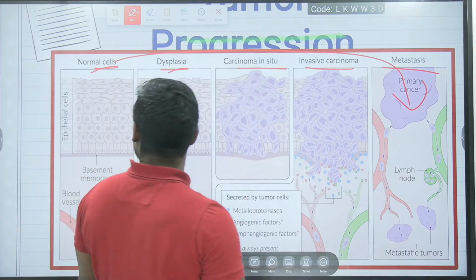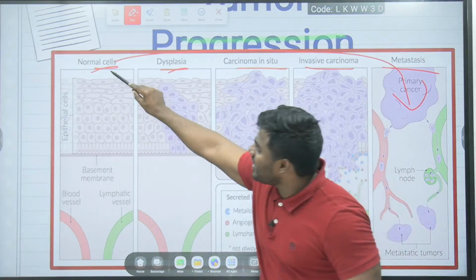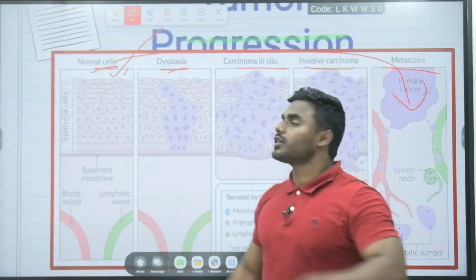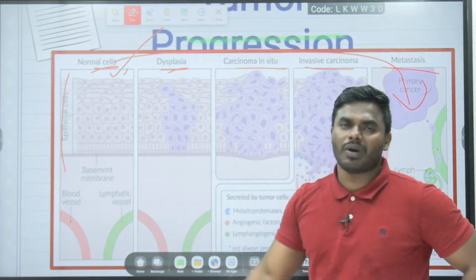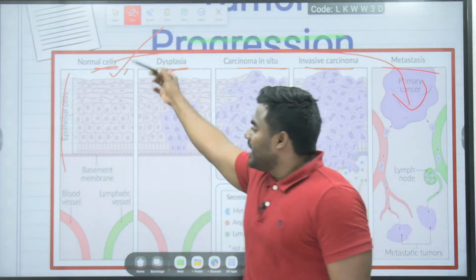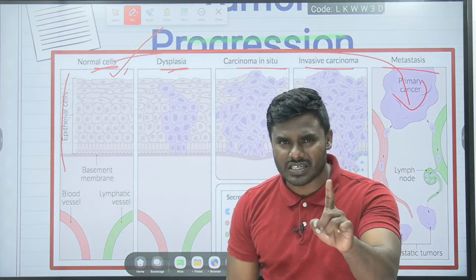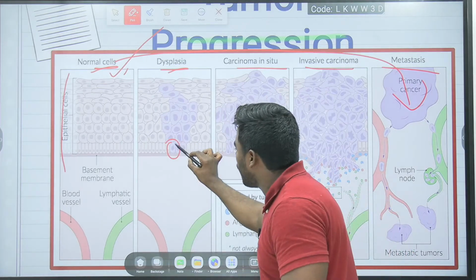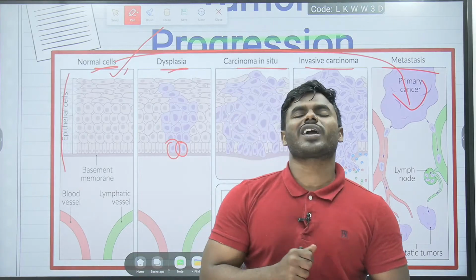All the students, please look at the diagram very carefully without confusion. This is a normal cell. The cell was not at all infected with a tumor. You can all see here, all the cells are absolutely normal epithelial cells. In a group of epithelial cells, imagine there is only one cell in that epithelial layer that got infected with cancer.